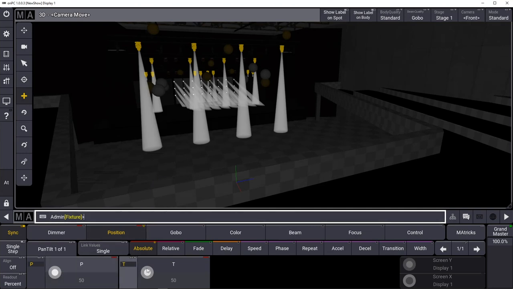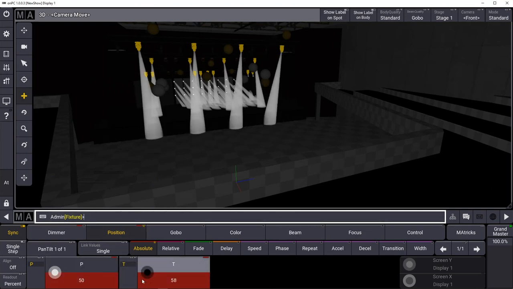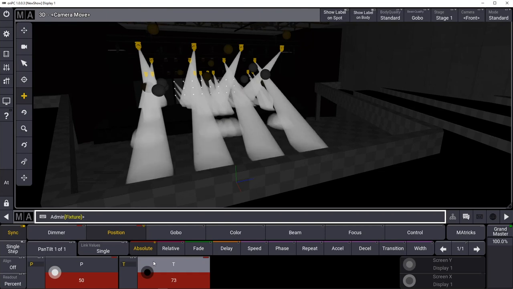As you can see from this demonstration, using MVR to set up a lighting console patch and previs is a very quick and easy process.